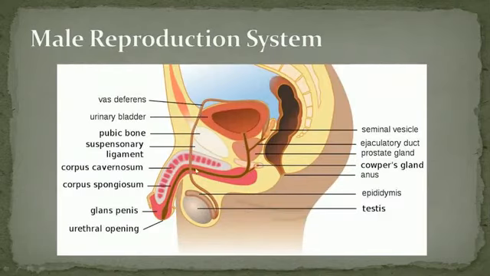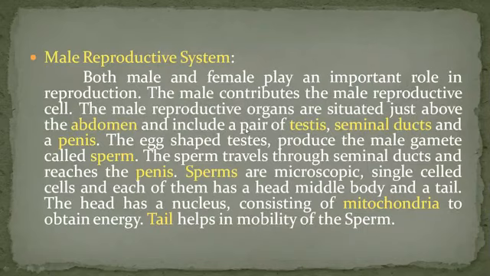Sperms are microscopic single-celled cells, and each of them has a head, middle body, and a tail. The head has a nucleus, and the middle body consists of mitochondria to obtain energy. The tail helps in mobility of the sperm.